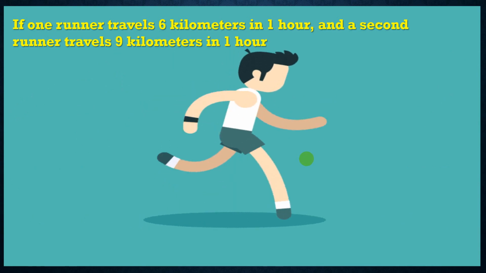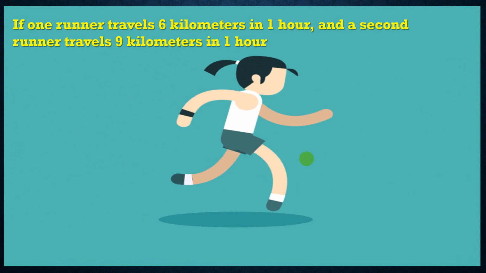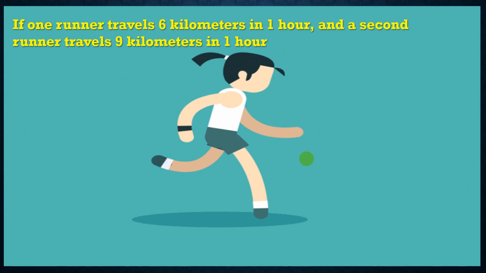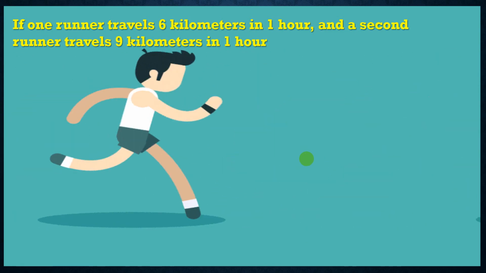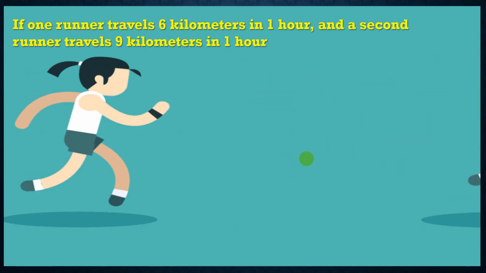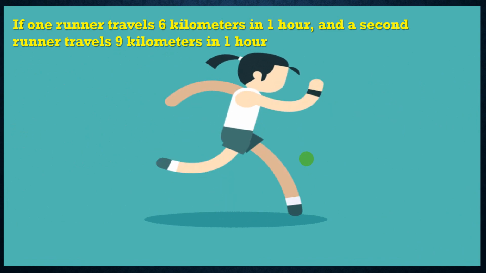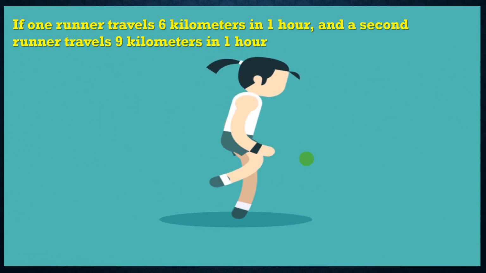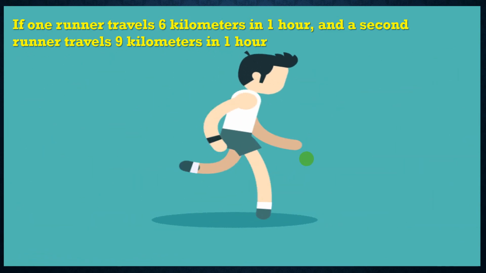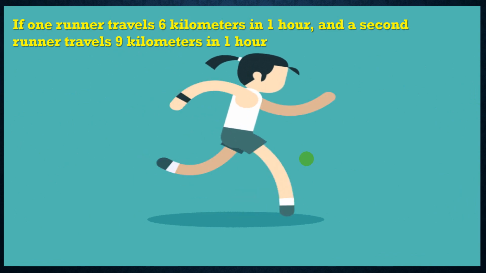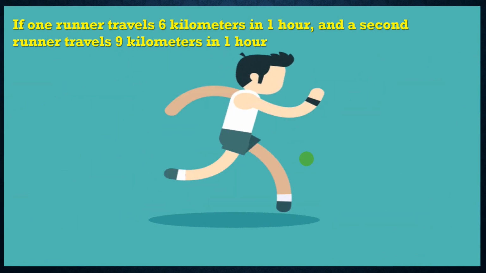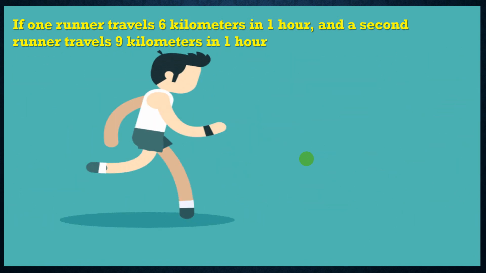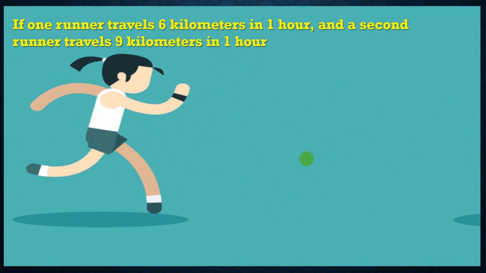For example, if one runner travels 6 kilometers in 1 hour, kilometer is a unit of distance and hour is a unit of time. So this runner travels a distance of 6 kilometers in a time of 1 hour. And another runner travels 9 kilometers in 1 hour. Which of them is going to be faster?